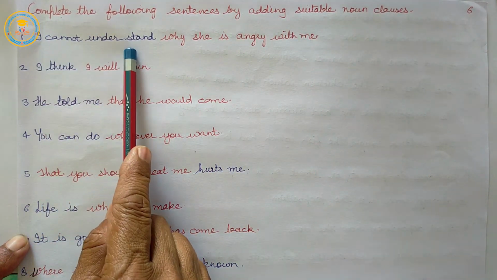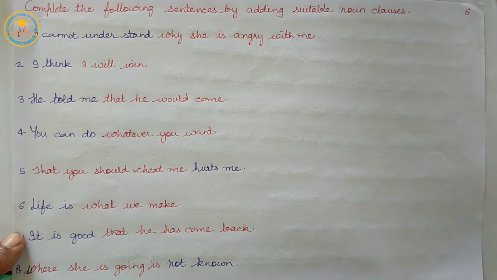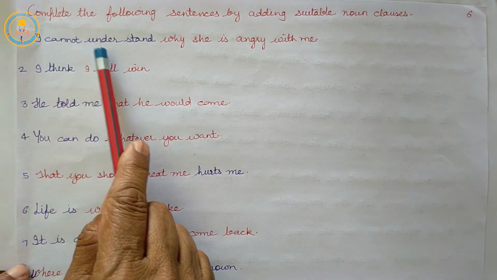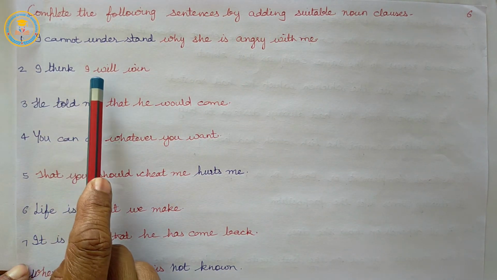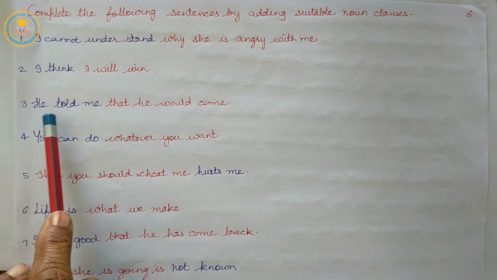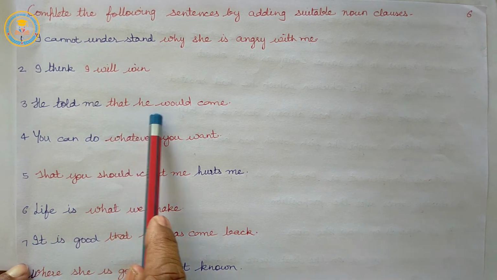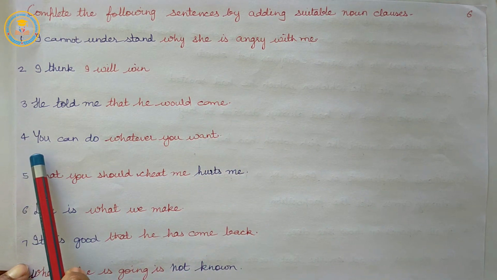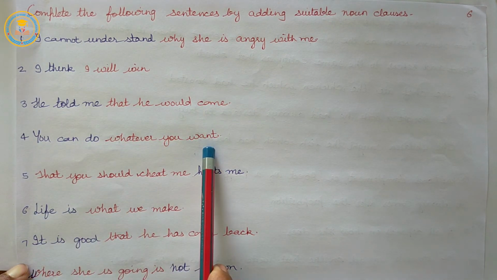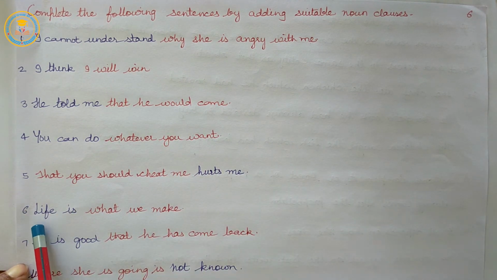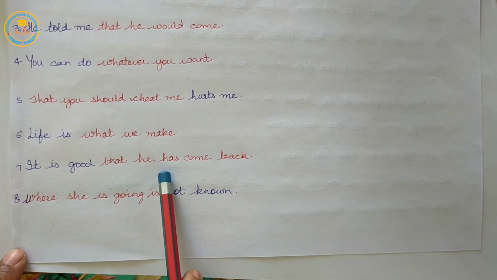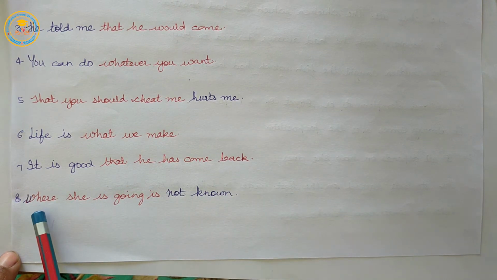I cannot understand why she is angry with me. I think I will win. He told me that he would come. You can do whatever you want. That you should cheat me hurts me. Life is what we make. It is good that he has come back. Where she is going is not known.